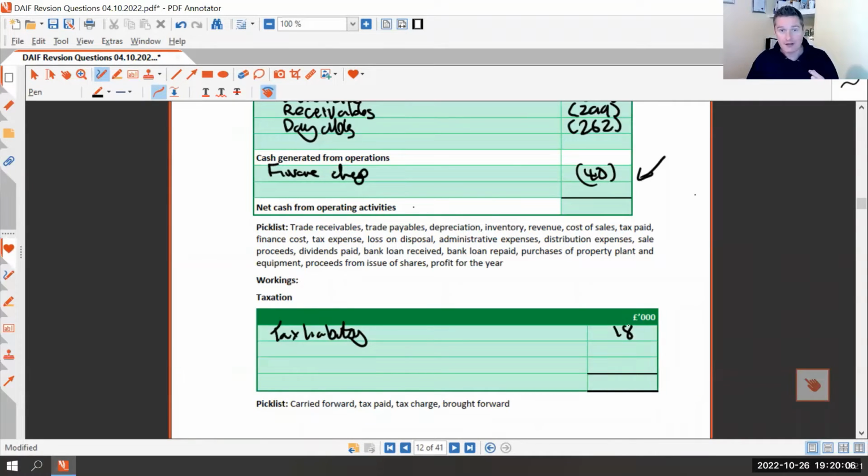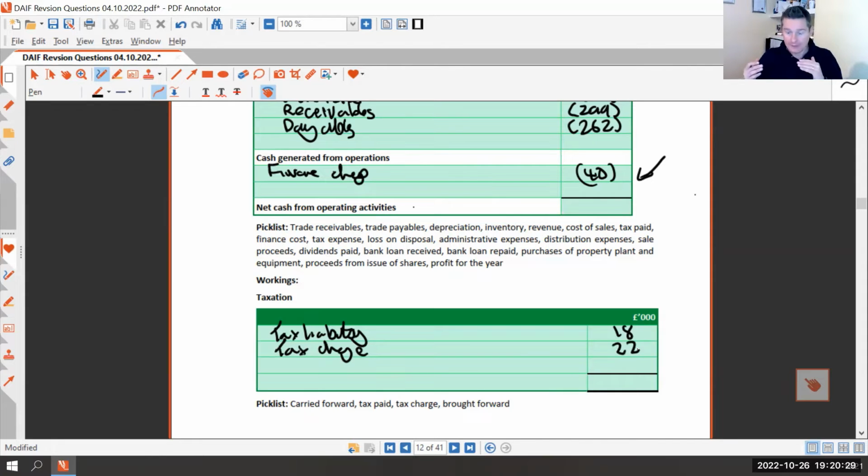Then this year, our tax charge, taken from our statement of profit and loss, was £22,000. So what we want to do is work out what did we actually pay in tax.